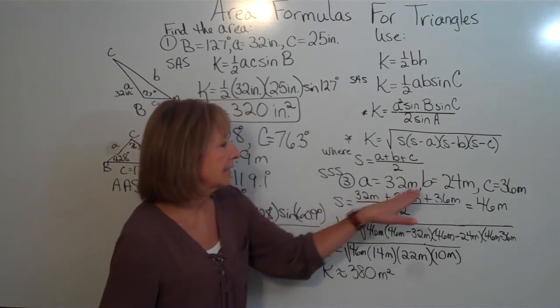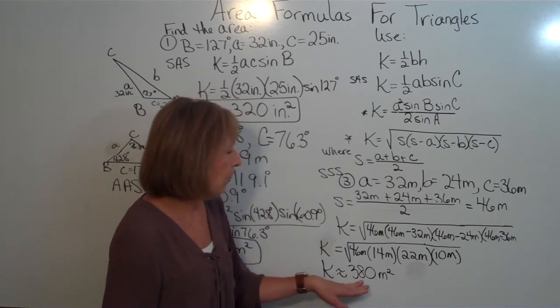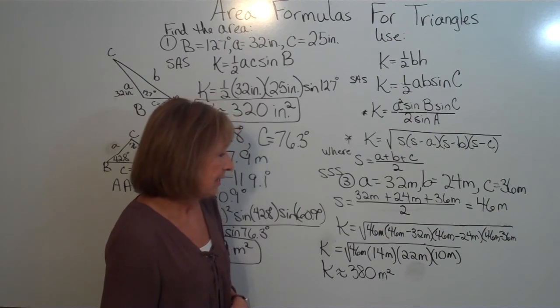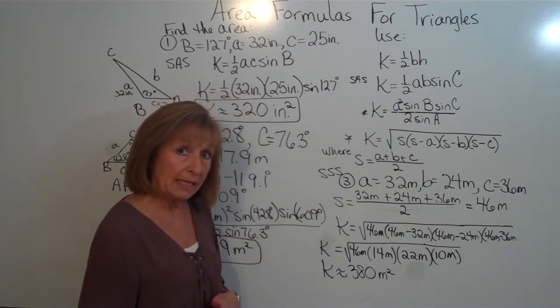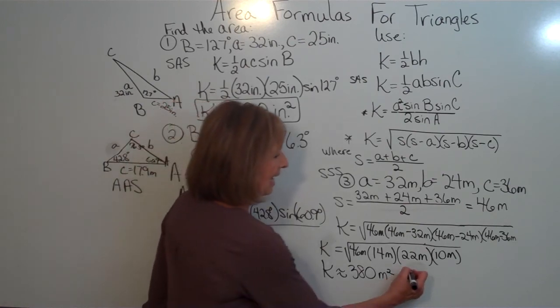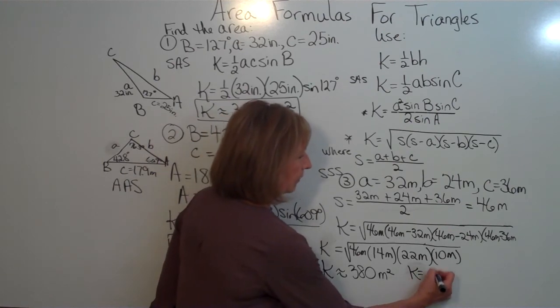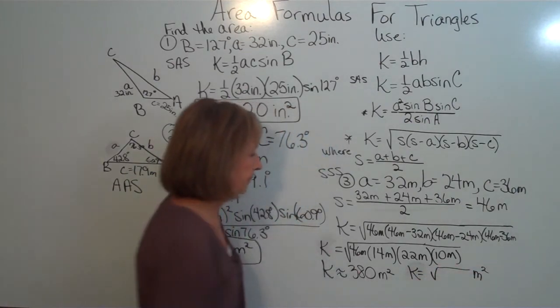Looking at the fact that these are all given to two significant figures, I'm going to round that to two significant figures. Now, if we also want to give the answer exactly with the radical, I know the meter squared comes out.